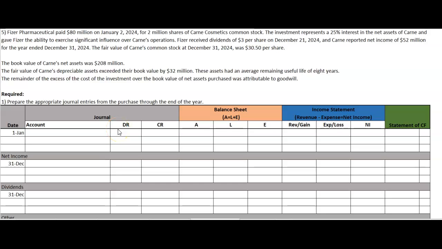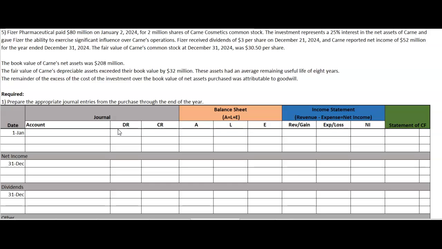Let's continue looking at the equity method here for accounting for investments. Pfizer Pharmaceutical paid $80 million on January 2nd, 2024 for 2 million shares of Karn Cosmetics common stock. The investment represents a 25% interest in net assets of Karn and gave Pfizer the ability to exercise significant influence over Karn's operations. Pfizer received dividends of $3 per share on December the 21st, 2024, and Karn reported net income of $52 million for the year ended December 31st, 2024.